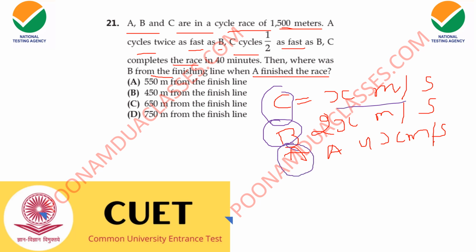If you are not understanding this one, let us have a look at the question once more. A cycles twice as fast as B. Yes. So A is 4x, B is 2x, and C cycles half as fast as B. B is 2x, C half हो गया 2x का. Okay. So C completes the race in 40 minutes. अब इसके बाद का सिनेरियो कवर करते हैं हम.